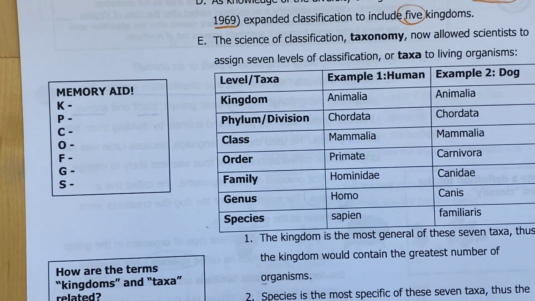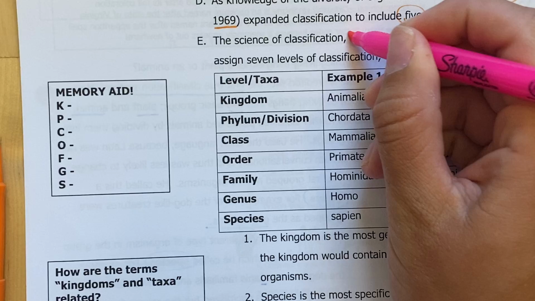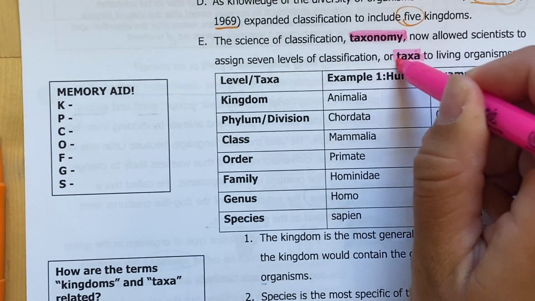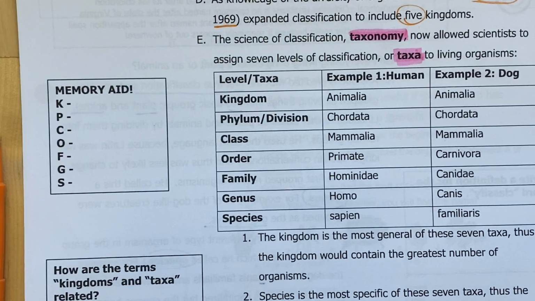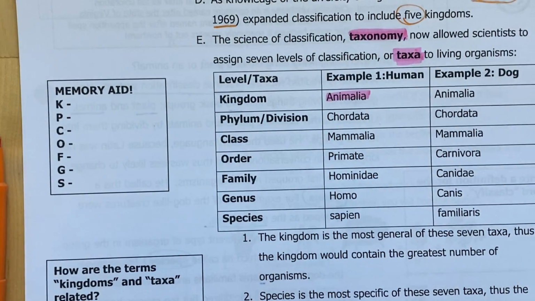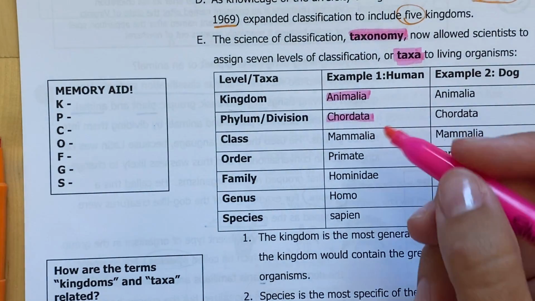All right, so within the science of classification, we use something called taxonomy. And this taxonomy is basically what helps scientists to assign these 7 levels of classification, or taxa, to these living organisms. So let's look at the human, for example. We are animals, so we fall within kingdom Animalia. Our phylum is Chordata, meaning that we have a spinal cord or a chordate.